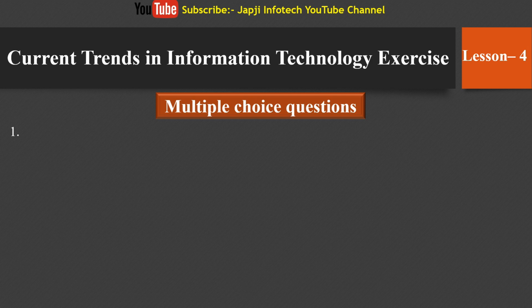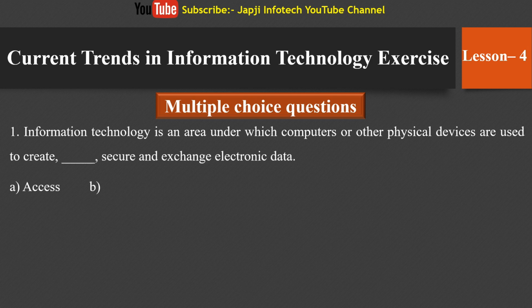The first question is, information technology is an area under which computer or other physical devices are used to create, dash, secure and exchange electronic data. So the right answer is: information technology is an area under which computer or other physical devices are used to create, process, secure and exchange electronic data.